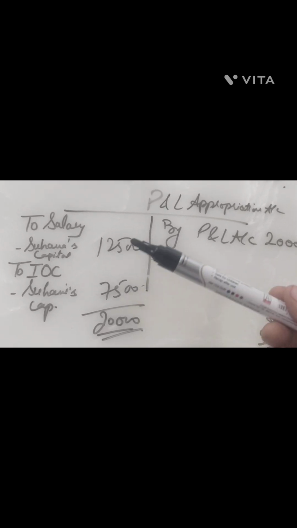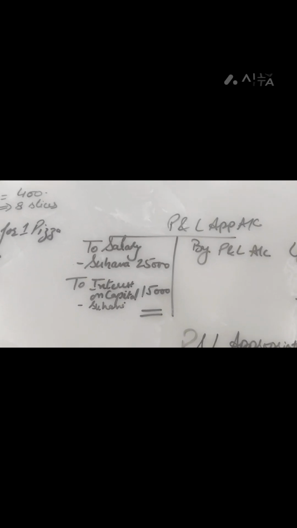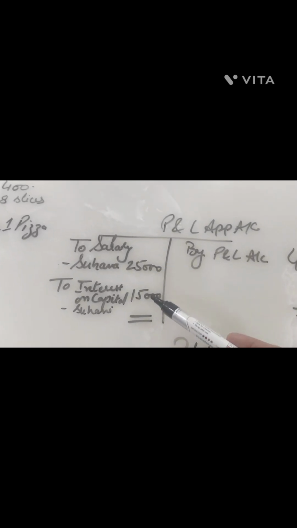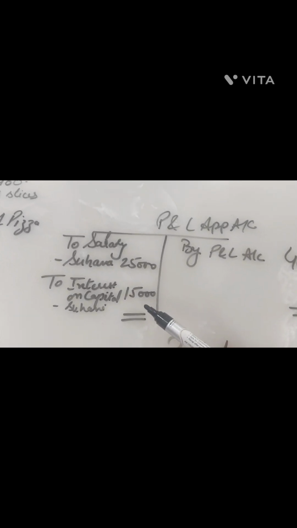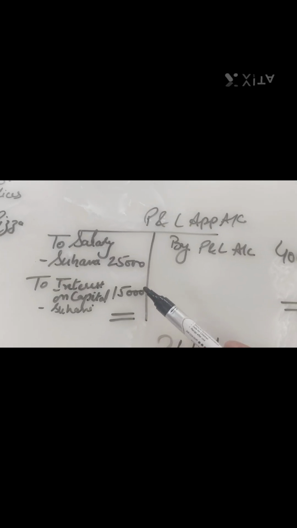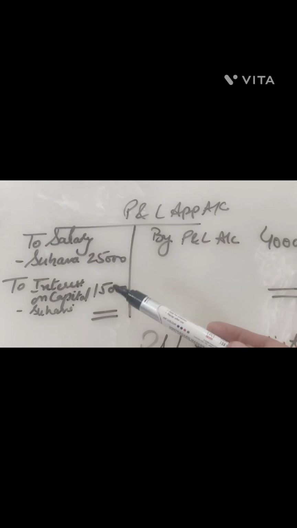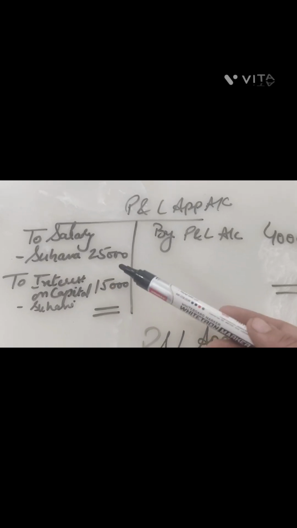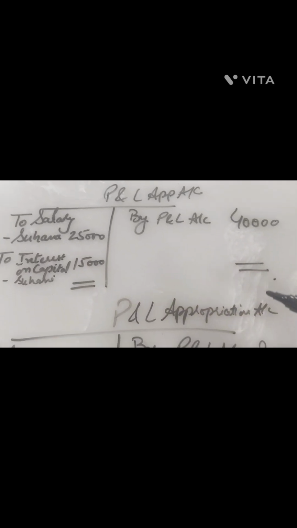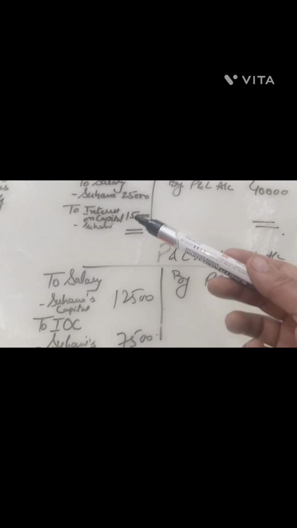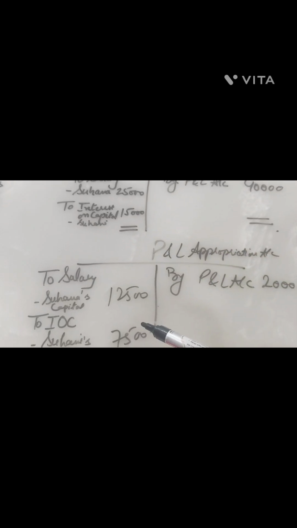Appropriation ratio means the ratio which was payable to them even if the firm had earned the full profits, then it would have gone in this ratio, that was 25,000 and 15,000. But as the profits got reduced to half, their appropriations were also reduced to half.